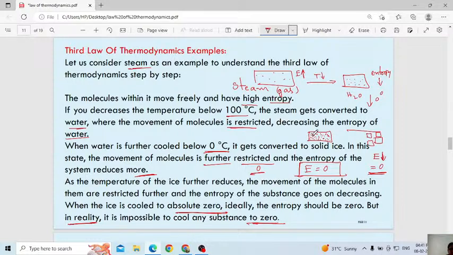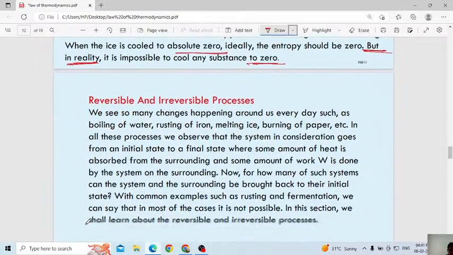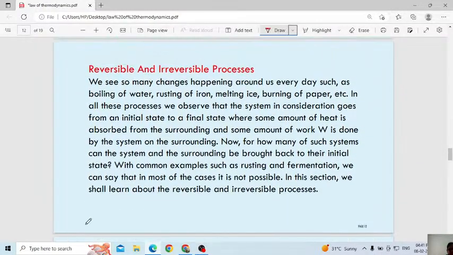Only in that case we can assume, but it is not sure whether the particles will move or not. I verified this on the internet and in textbooks also, they give it to make the entropy 0. That is theoretical; in reality it is impossible. But we have to read it, we don't have any option.